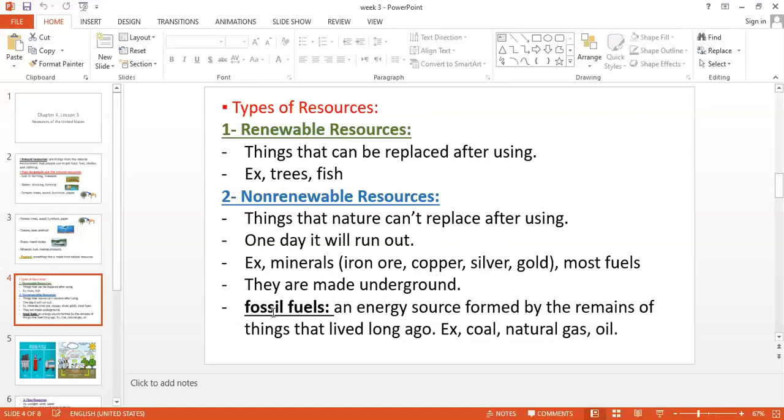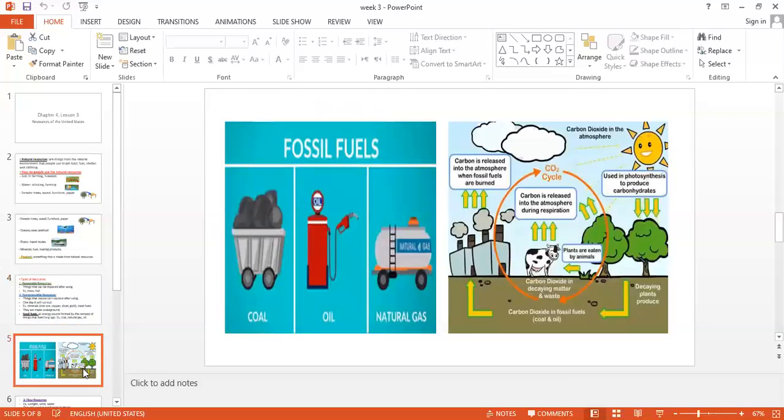The second non-renewable resource is fossil fuel. We have three fossil fuels: coal, natural gas, and oil. And here are pictures of the fossil fuels. Look, coal, this black substance that we use in heating and running machines. Oil, that we use to run our cars. And natural gas, that your mom uses to run the oven in the kitchen, and also to run some cars. So these are fossil fuels.